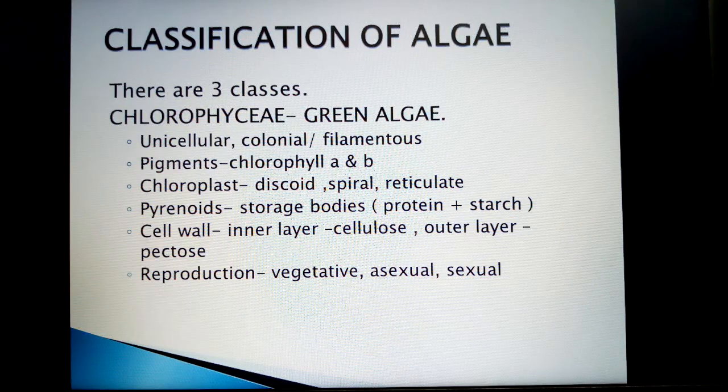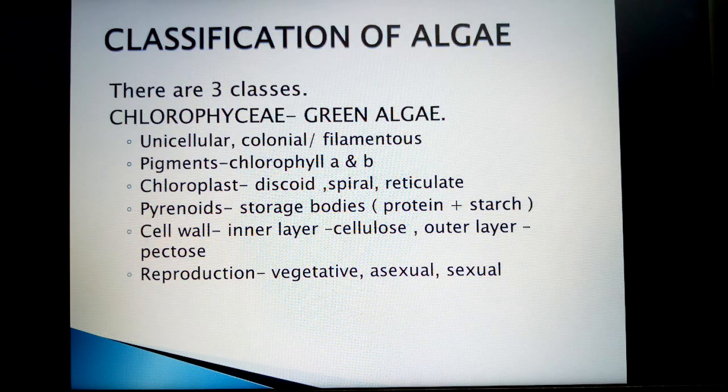A special structure, pyrenoids. Actually, these are the storage bodies. Pyrenoids are seen in the cell. These are the storage bodies of protein and starch. The cell wall of green algae is primarily made up of cellulose, but the outer layer is formed of pectose.